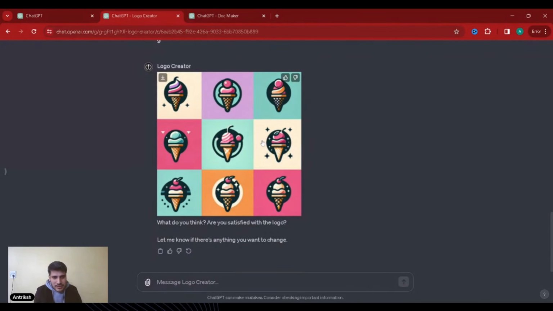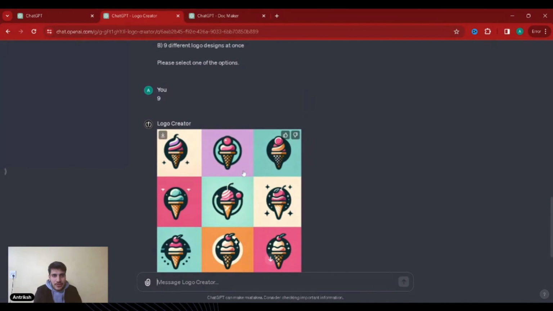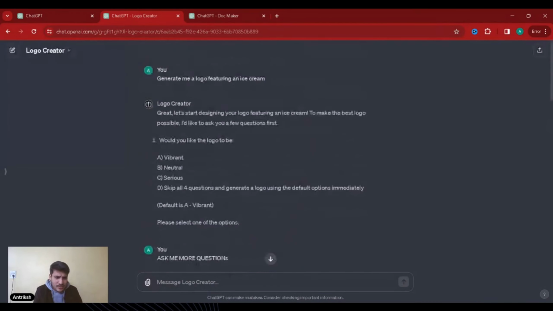And boom, look at this. You have the cherry on the side, you have no cherry, you have a bigger cherry, you have a swirl, you have different cones. Wow, is there anything you want to change? Basically, this is what you have, and this is as easy as it can get. Hence why this is my favorite logo creating GPT that I would have wanted.